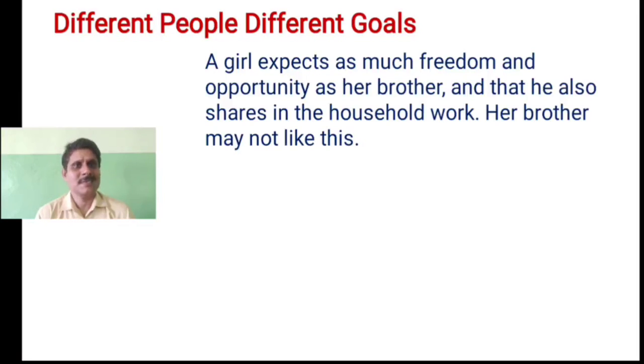She expects as much freedom and opportunity as her brother, and that he also shares in the household work, which is expected of the girl only. This may not be liked by the brother because he is not used to it. So this is how girls are expecting some change in their life. So this is one example.